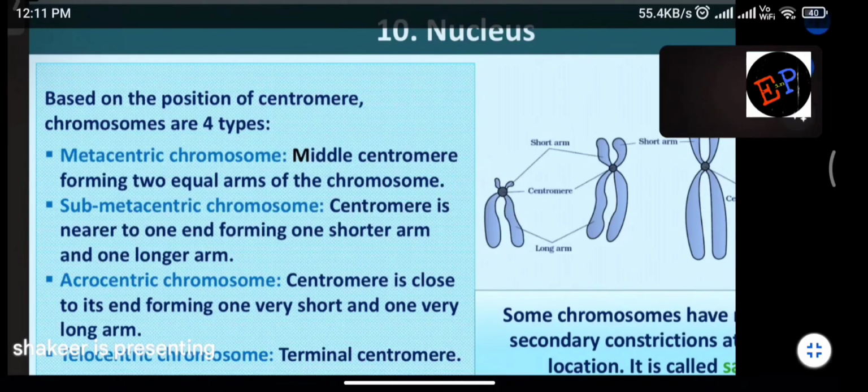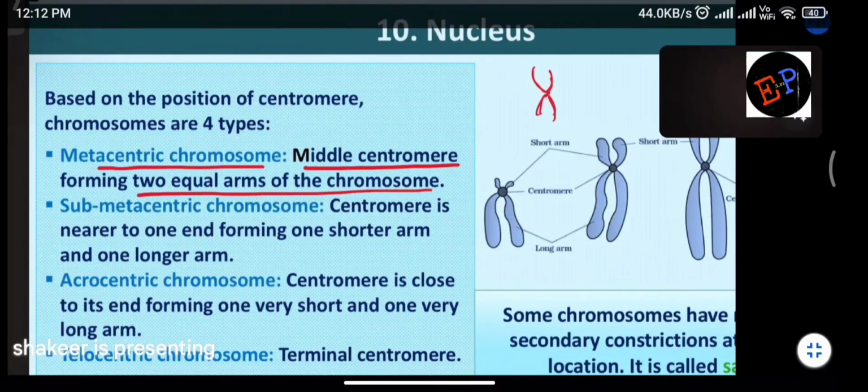Centromere may be present exactly in the middle. Centromere may be slightly away from the middle. Centromere may be at a very large distance from the middle. Centromere may be exactly at one end of the chromosome. So depending on that, we are dividing chromosomes into 4 types. Clear? Metacentric chromosome: the centromere is in the middle, forming 2 equal arms of the chromosome. Are you able to understand? See, I will draw the shape here.